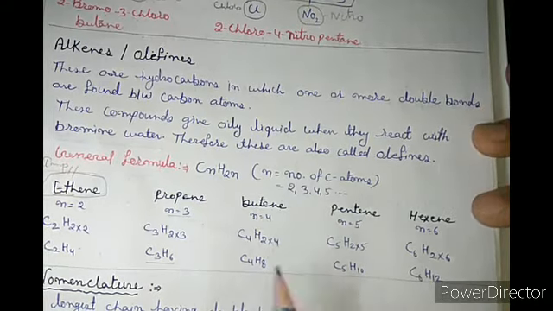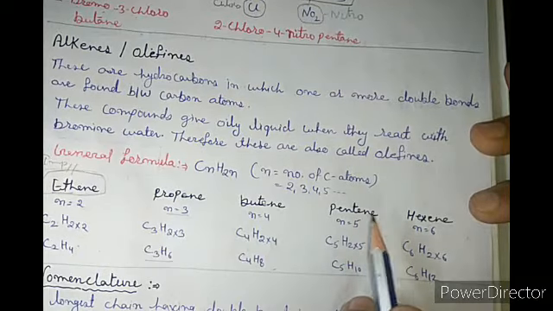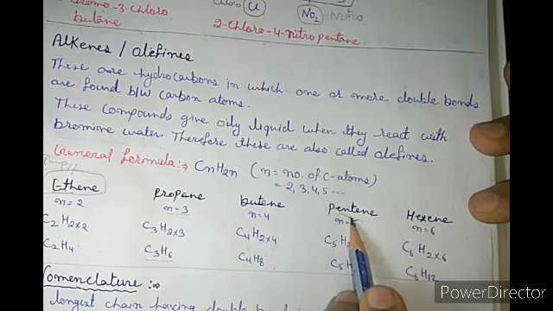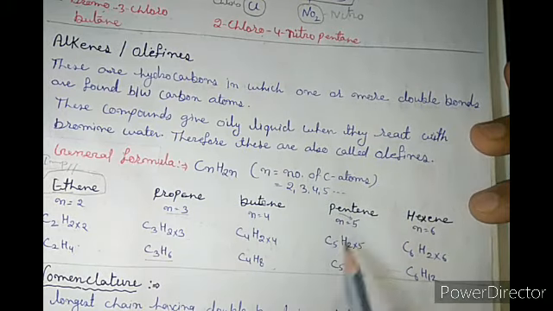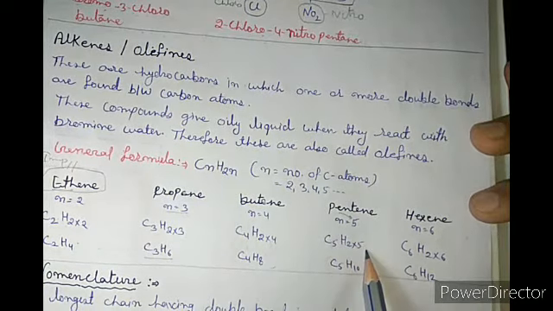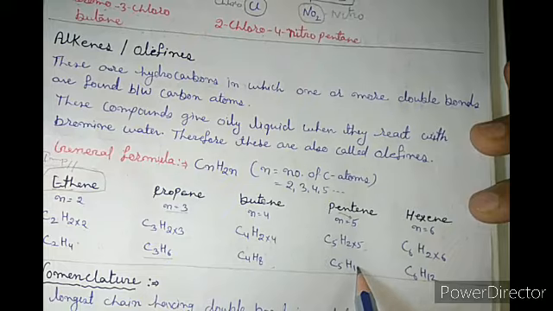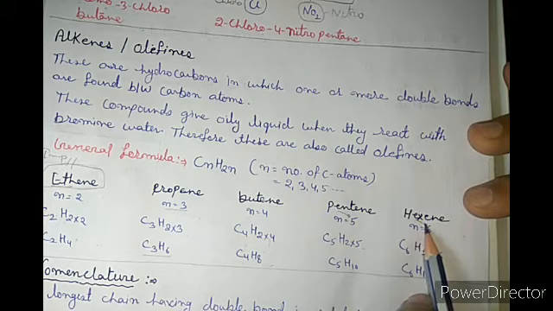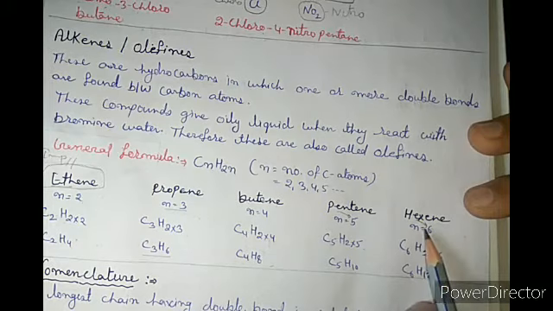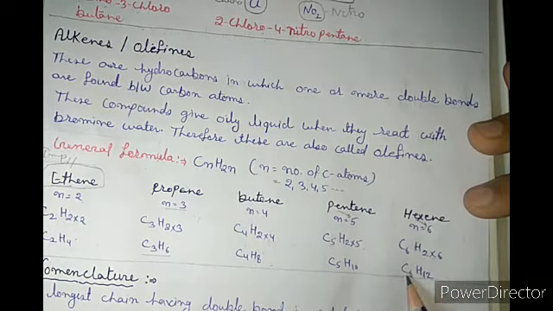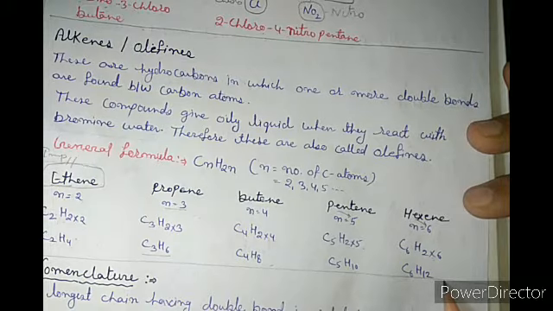For pentene, the value of n is 5, so C5H2 into 5, that is C5H10. Similarly hexene, hex means n is 6, so C6H2 into 6 becomes C6H12. Got it?